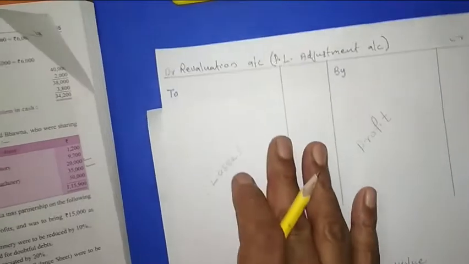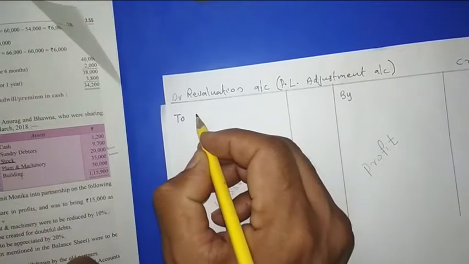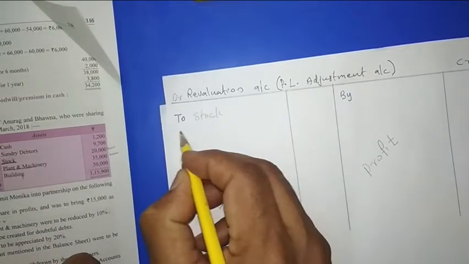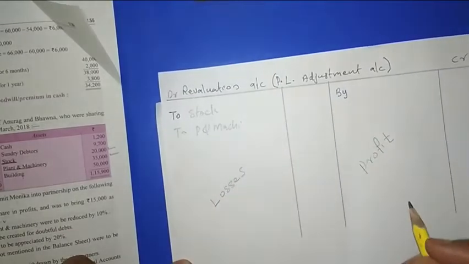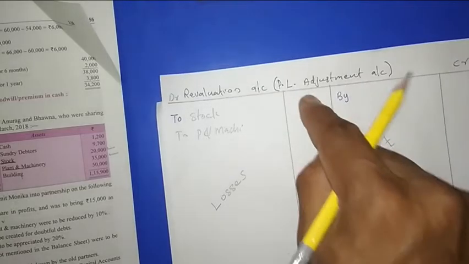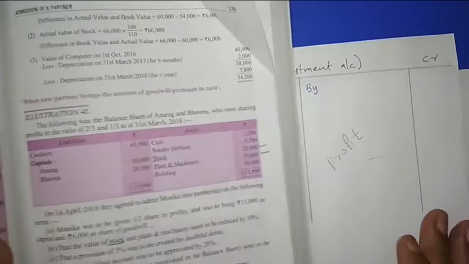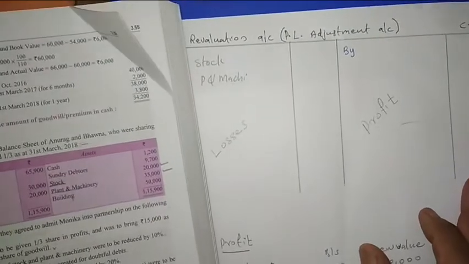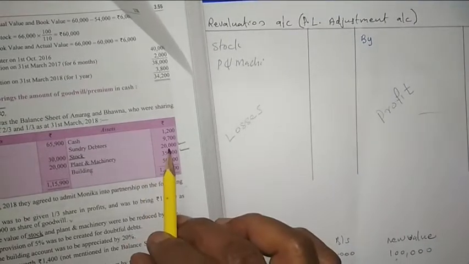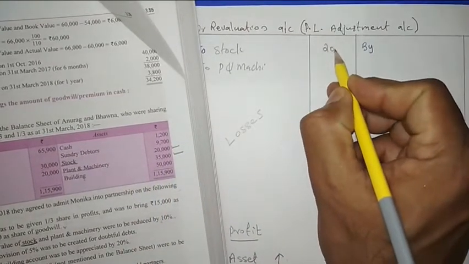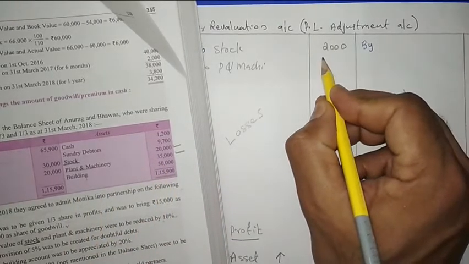Loss we take on the debit side. So in the revaluation account, on this side we write the name of the asset. So here we write to stock, then the other one, to plant and machinery. Then the amount: what is the loss? That amount we have to take, not the value given in the balance sheet and not the new value. We have to find out how much profit or loss is there. Here it says reduced by 10%, so 10% of this stock will be 2,000, and for plant and machinery, the amount is 35,000, its 10% will be 3,500.